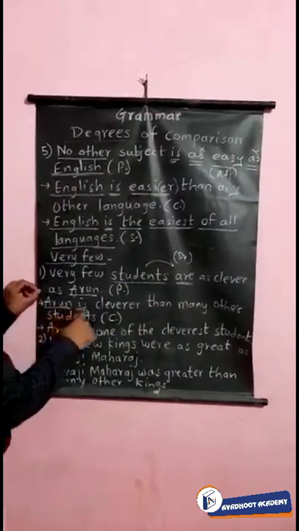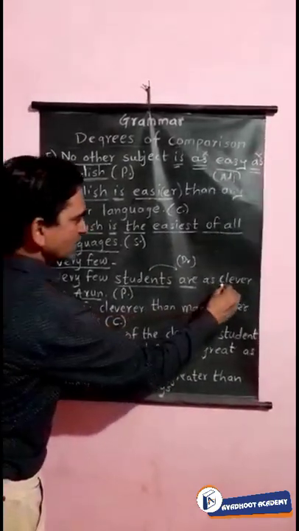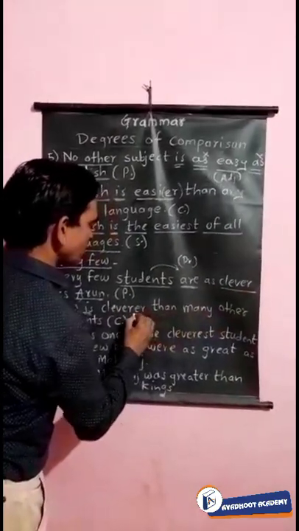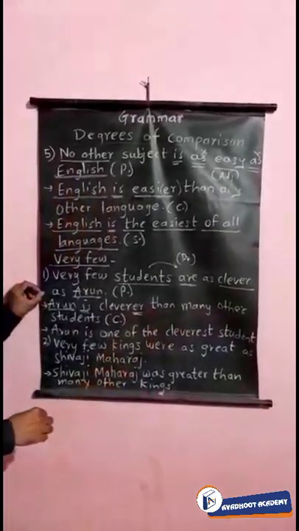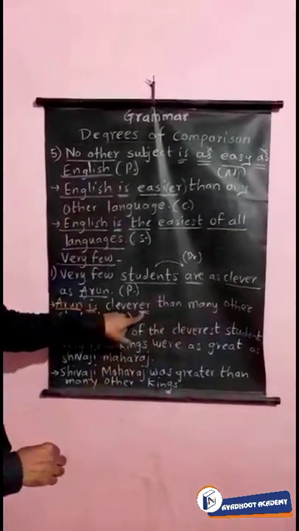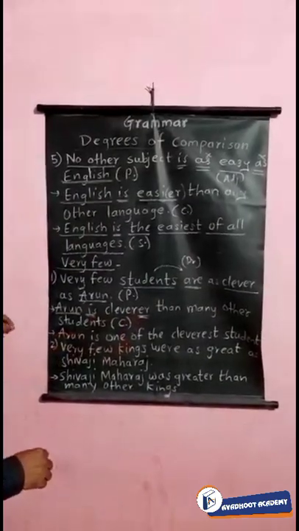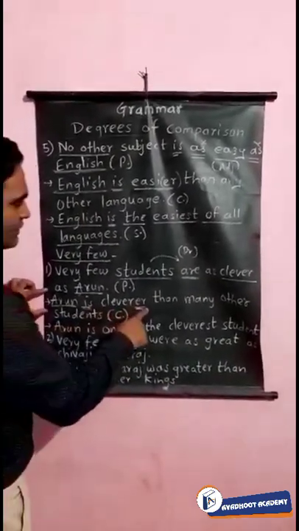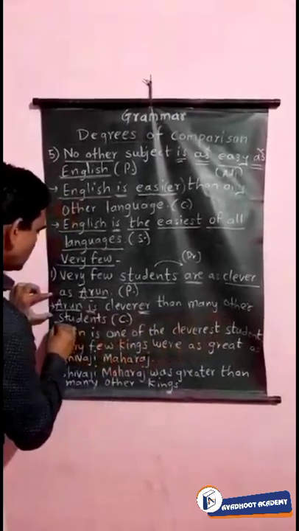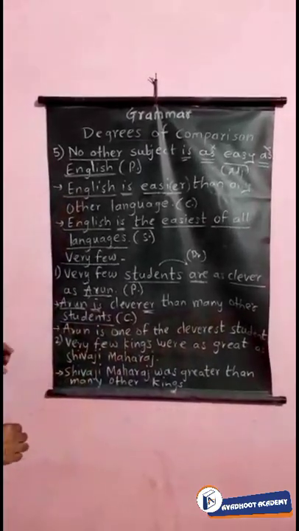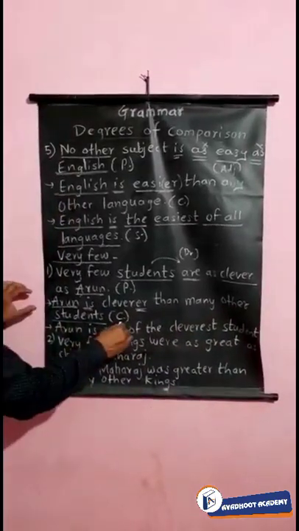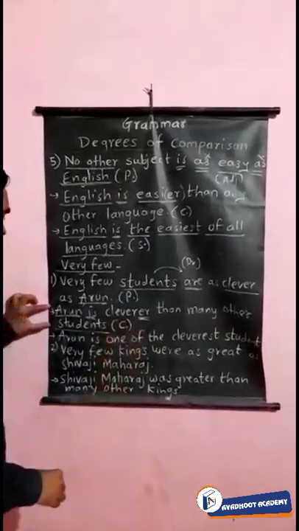So: Arun is cleverer. The word clever comes in the "er" form because in the comparative we see "er" or "more" joined with the adjective. So: Arun is cleverer than many other students. So this sentence has now become comparative.